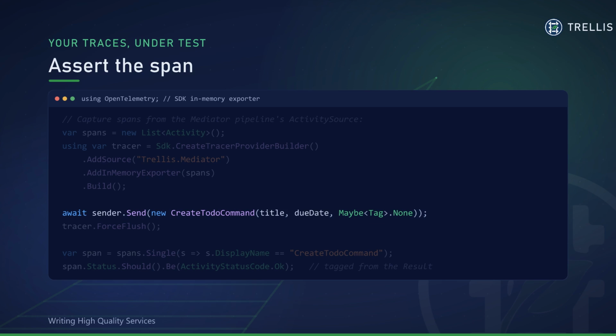We assert it exists, and that its status is okay, because the pipeline tags the span from the result. Now, if someone deletes that tracing behavior, or the span gets renamed, this test goes red, and your distributed tracing is protected by a unit test.